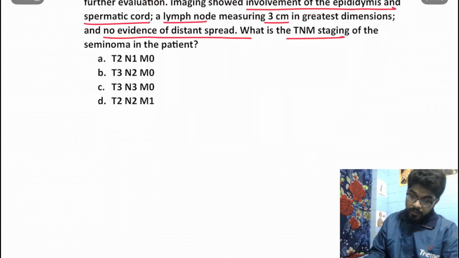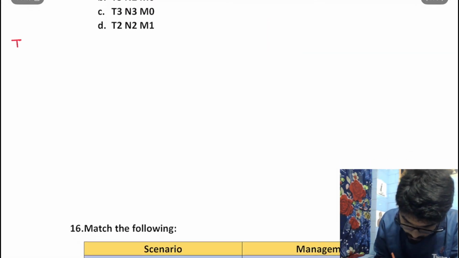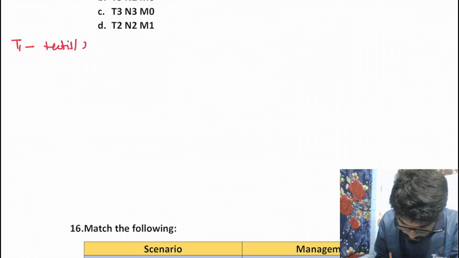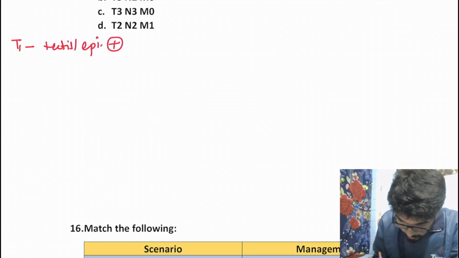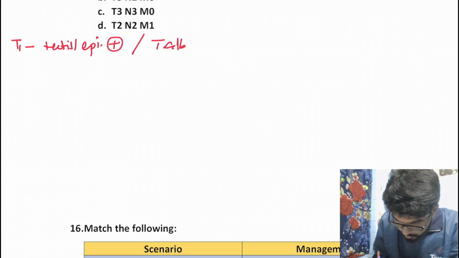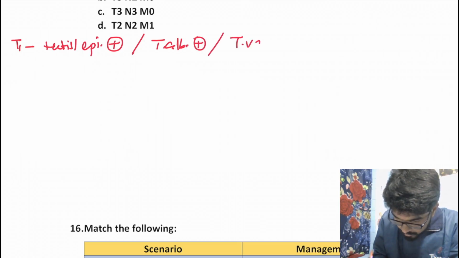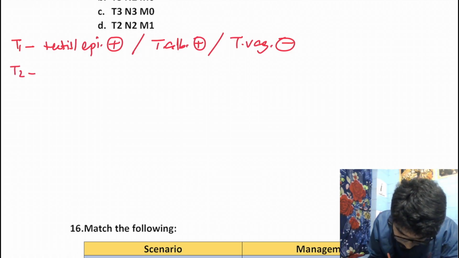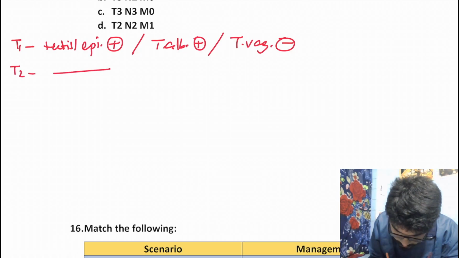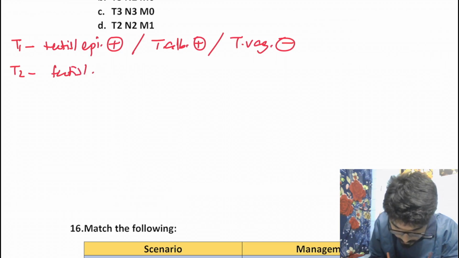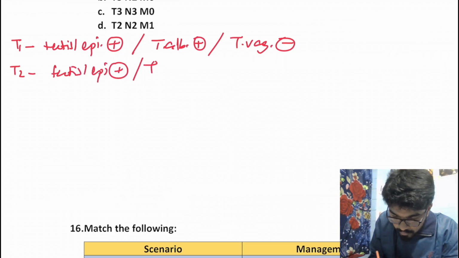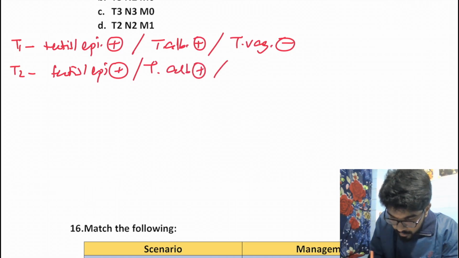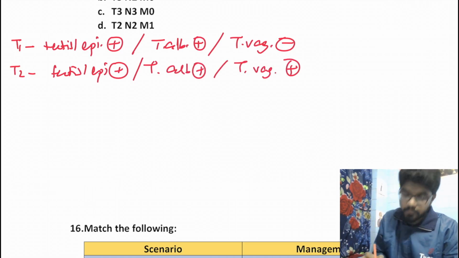Right. Before answering this question, let's have a look into the TNM staging. First, T1. T1 is where involvement of testis and epididymis is present. Along with that, your tunica albuginea can be involved, but your tunica vaginalis remains uninvolved. Okay. If we talk about T2, yes, your testis and epididymis are involved, your tunica albuginea is involved, and even your tunica vaginalis will be involved over here.